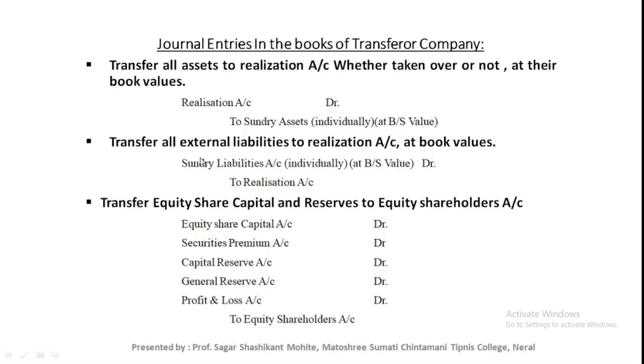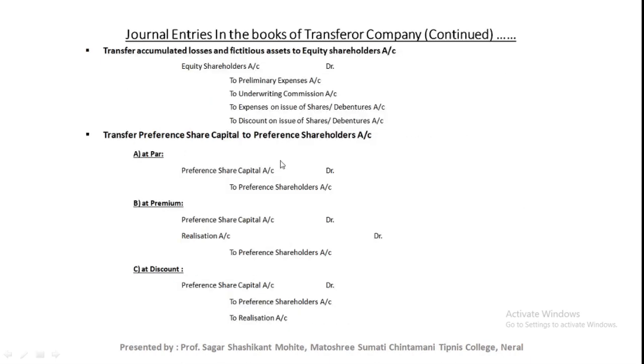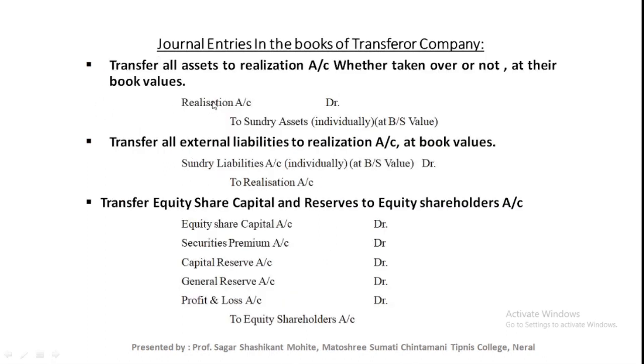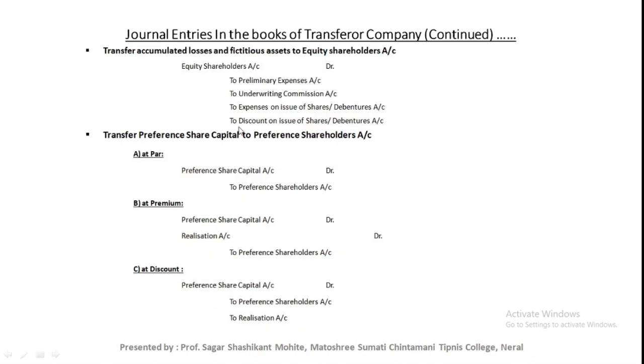After passing all these journal entries, the old balance sheet, the transferor company's balance sheet, will be nil. We need to check that all items of the old balance sheet have been transferred to some account. All assets are transferred to the realization account, all external liabilities to the realization account, equity share capital and reserve and surplus to the equity shareholder account, accumulated losses and fictitious assets to the equity shareholder account, and the preference shareholder claim to the preference shareholder account.